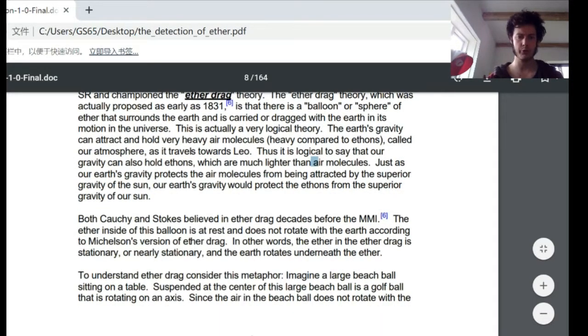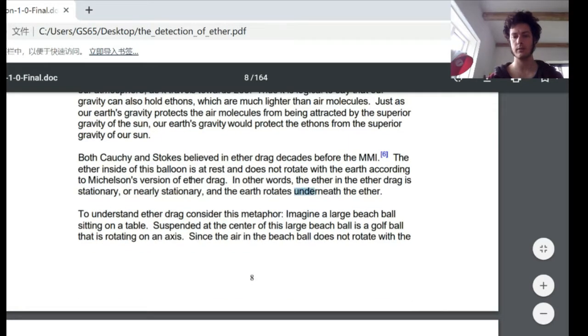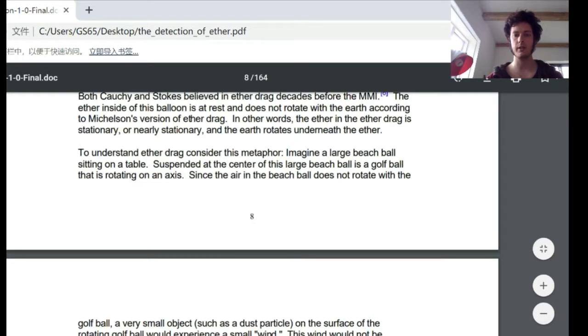Both Fresnel and Stokes believed in ether drag decades before the Michelson-Morley interferometer. The ether inside of this balloon is at rest and does not rotate with the Earth, according to Michelson's version of ether drag. In other words, the ether in the ether drag is stationary or nearly stationary, and the Earth rotates underneath the ether. To understand ether drag, consider this metaphor.